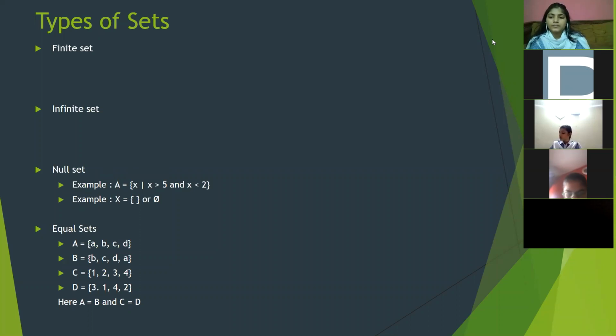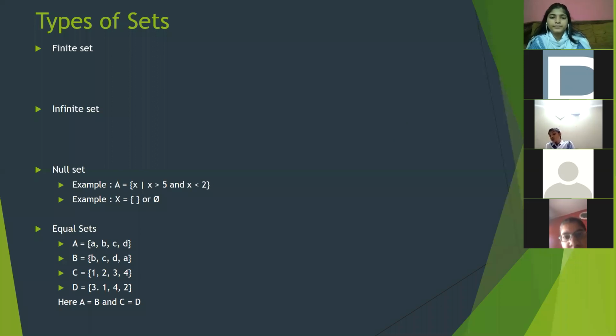Aisha Javed, unmute yourself. Aisha, if I ask you which is finite and which is infinite, the set of alphabets or the set of natural numbers? The set of alphabets is finite.